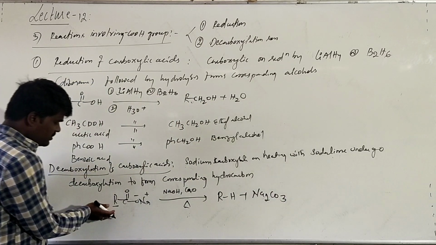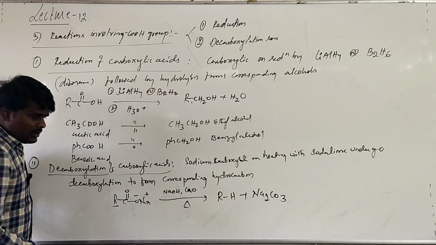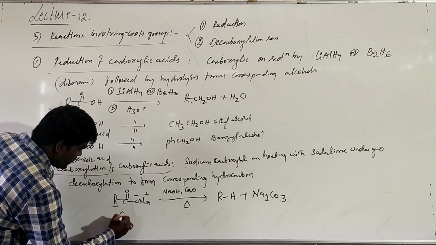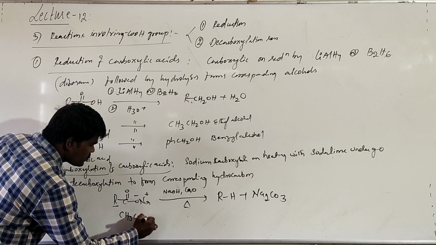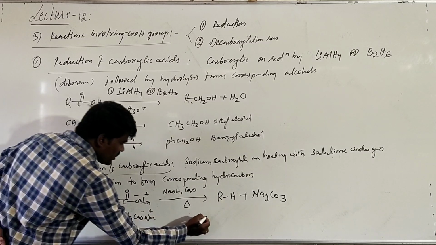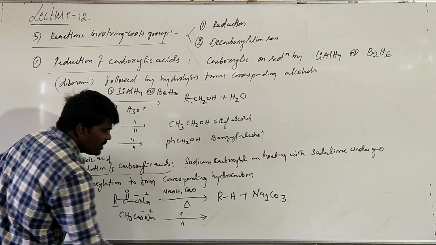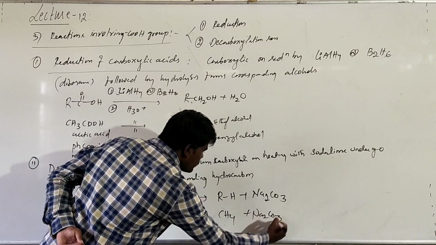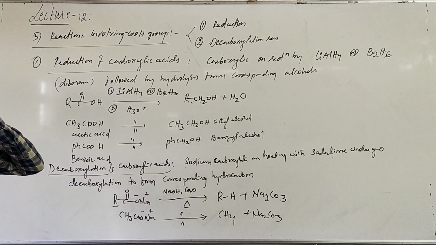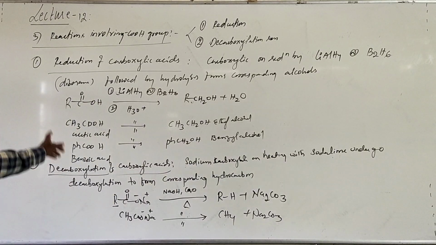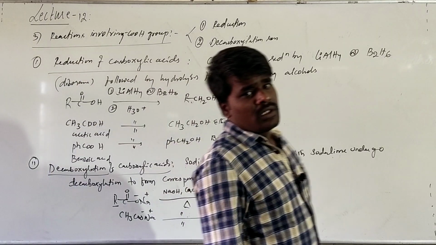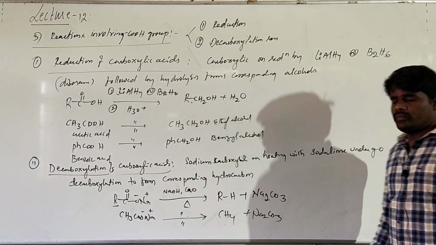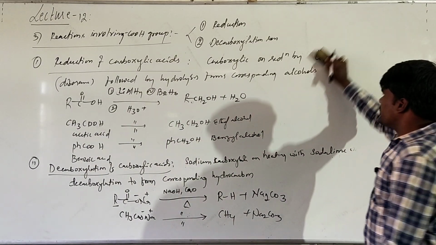Suppose I take acetic acid, if sodium acetate is heated with soda lime, it will form methane along with sodium carbonate. Are you getting this? These are the two reactions which involve the carboxylic group as a whole. This is your third type of reaction.